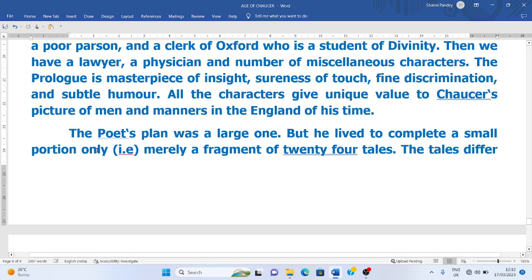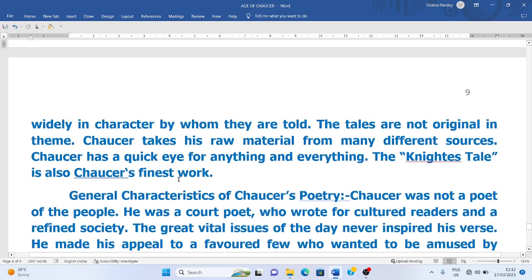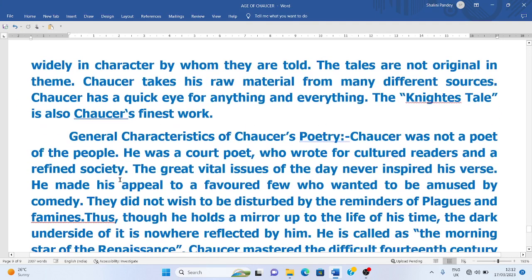The poet's plan was a large one, but he lived to complete only a small portion of it, merely a fragment of 24 tales. The tales differ widely in the characters by whom they are told. They are different personalities from different backgrounds, and they tell stories according to their personalities. The tales are not original in theme. Chaucer has taken his raw material from many different sources. Chaucer has a quick eye for anything and everything.